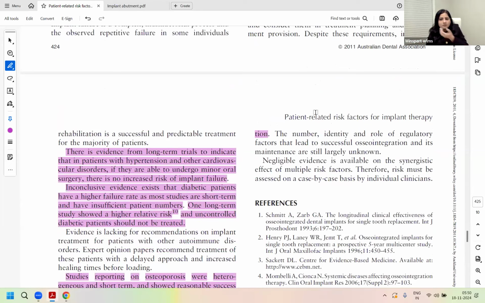I'm going to share the millimeters of interocclusal space required for cemented and screw-retained restorations. I don't agree with the one given in this article, which was not very clear, so I'll give you the reference for that. If you are in my public WhatsApp group for the mocks, I will be sharing the reference there, for the candidates who are not enrolled. And for my candidates, I'll share it in our internal group. I'm going to share the reference for the interocclusal space required for screwed abutments as well as cement-retained implant restorations.